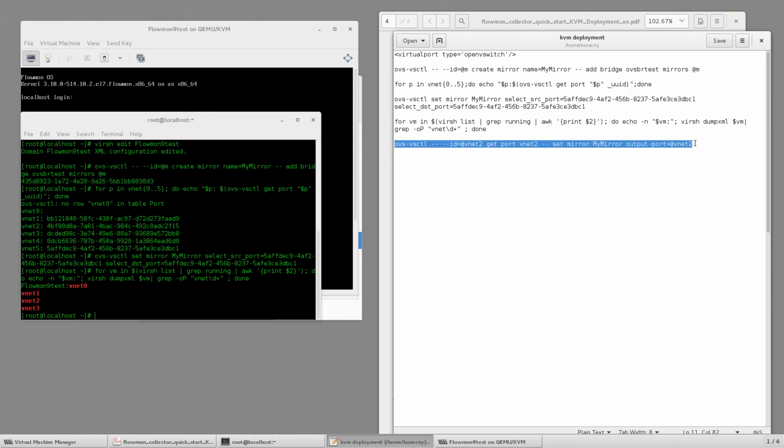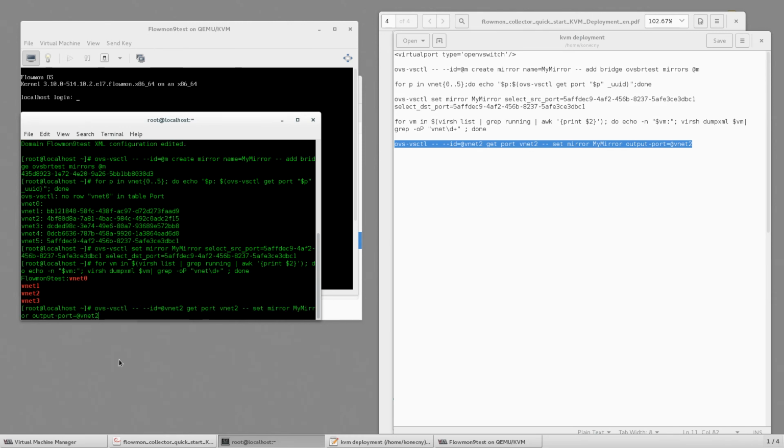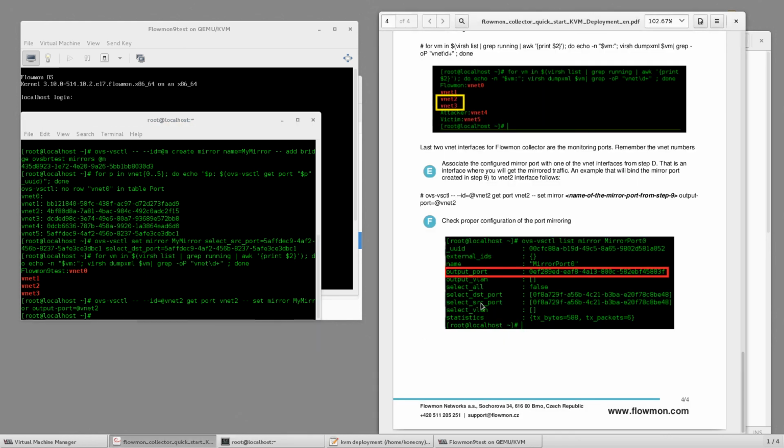I'll copy my command, paste it in, and as you can see, there is the VNet 2 which is the monitoring port, and there is also the name of our Mirror port. And this is it. We are pretty much done here with the configuration for the Flowmon deployment in KVM.